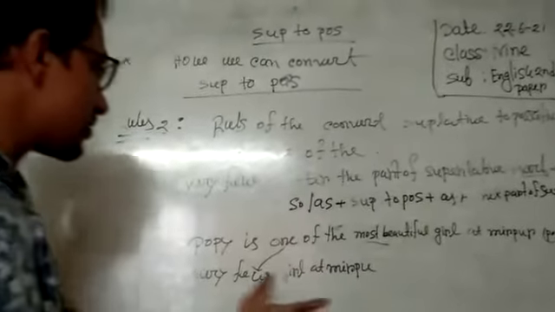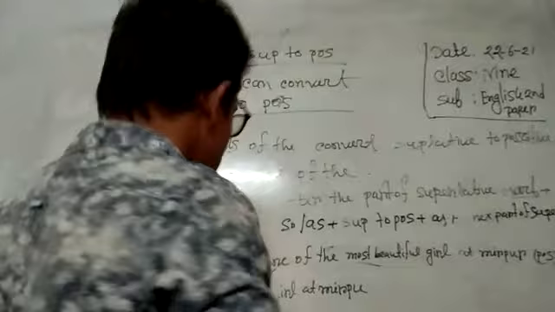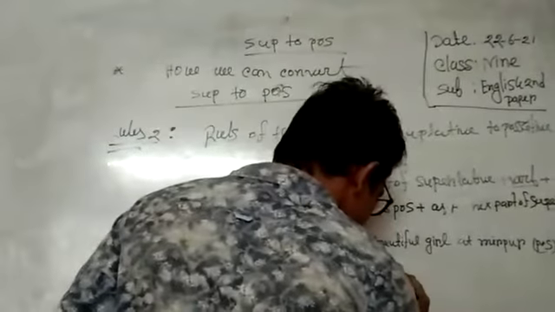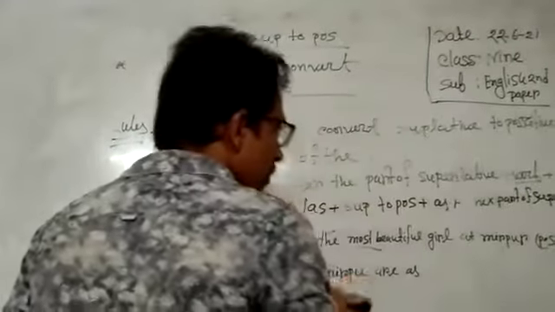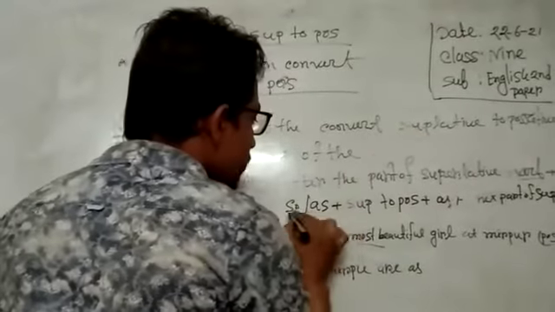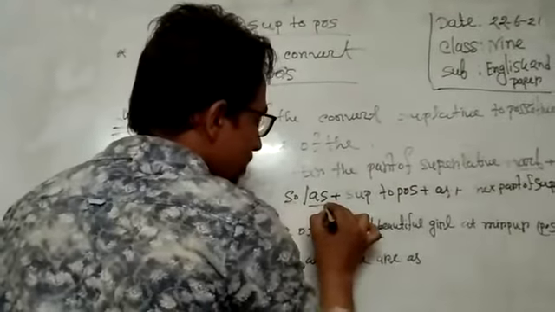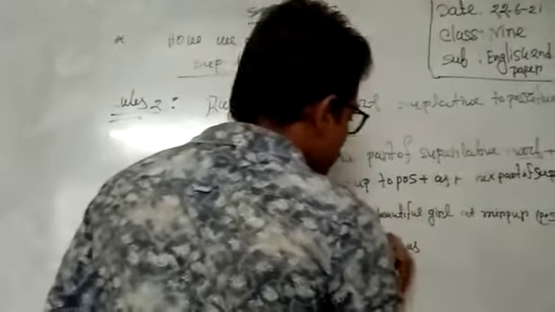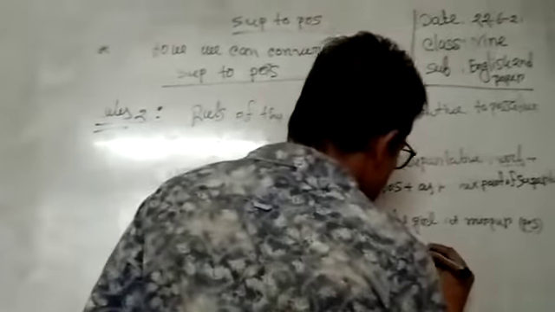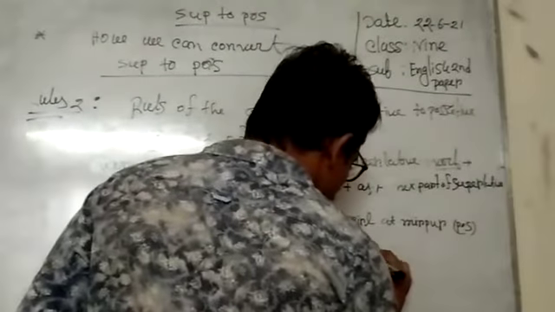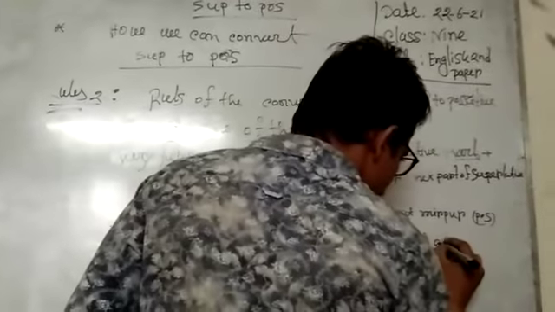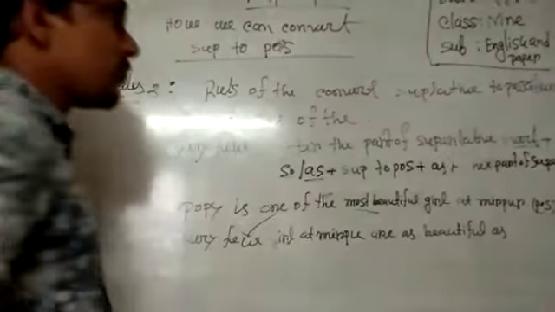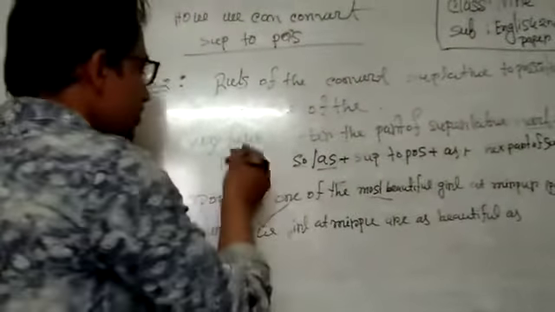Very few girls at Mirpur are as, you can use "so" or "as" when converting superlative to positive. The positive of beautiful is beautiful. Then "as", then the next part of the superlative degree, Copy.